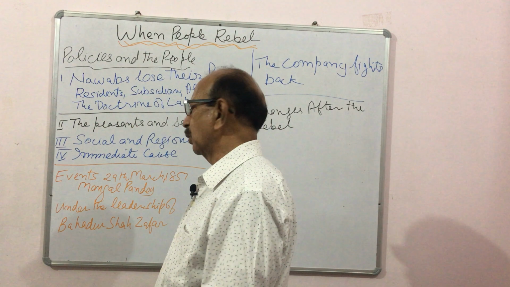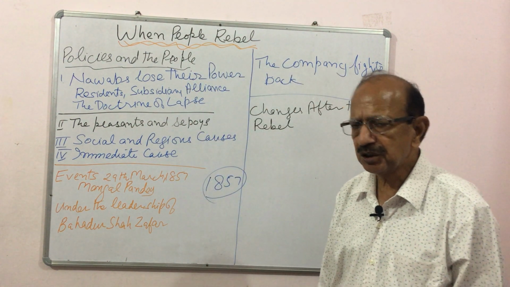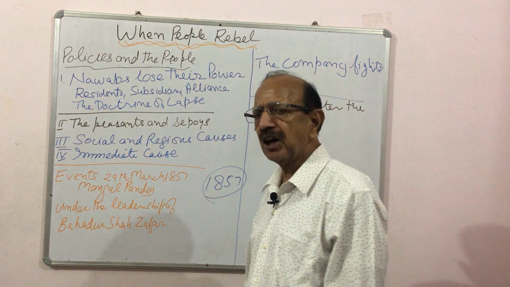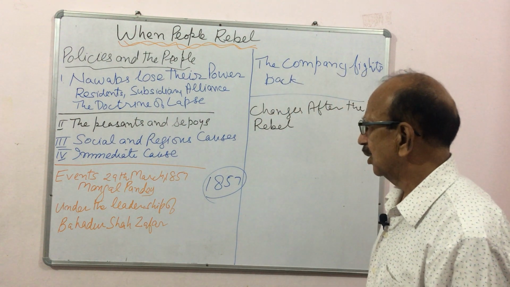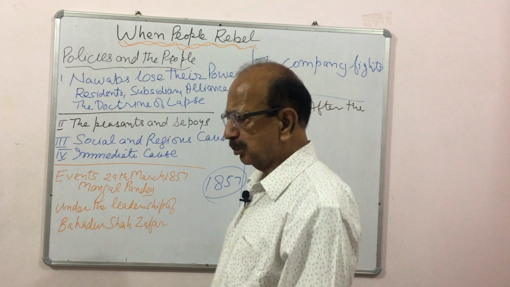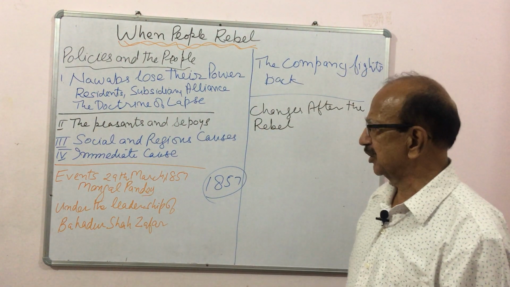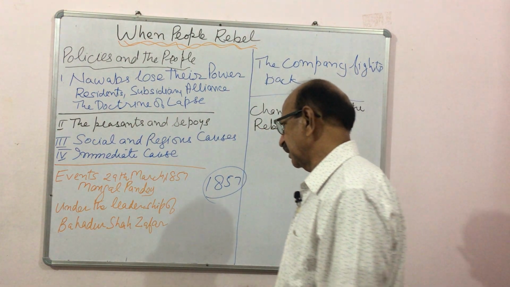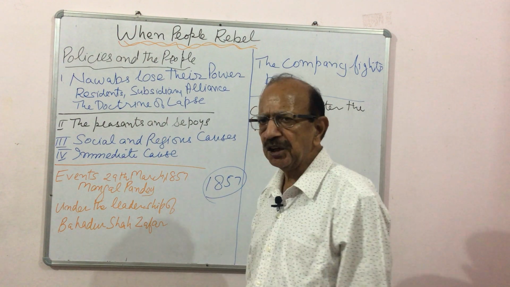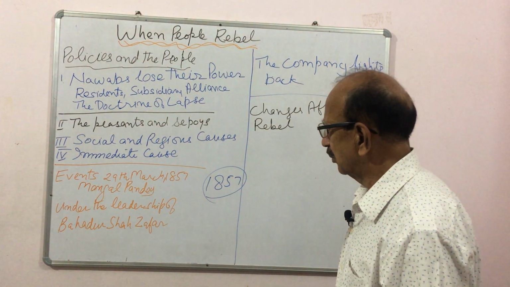Before the rebellion it was the East India Company, and after the rebellion the country began to be ruled directly under the crown of the Queen, and a number of other changes were made.